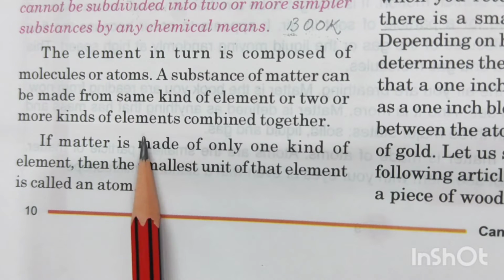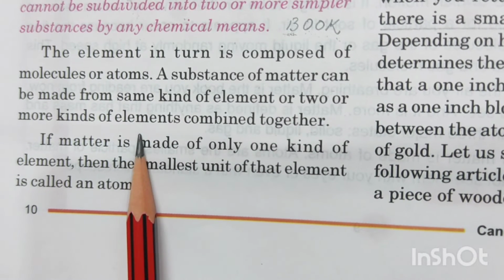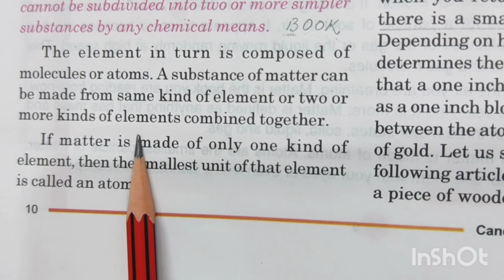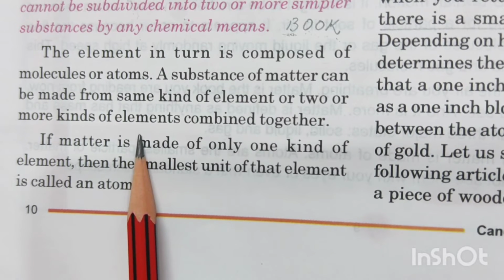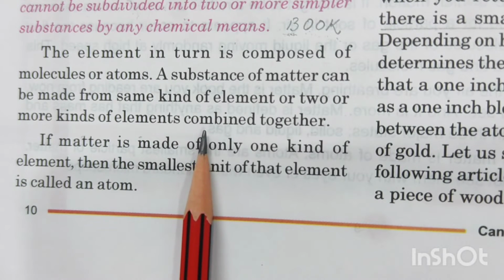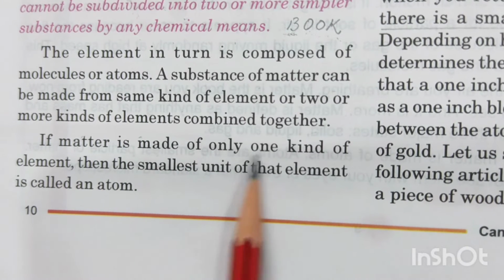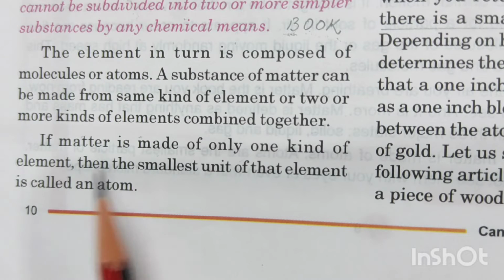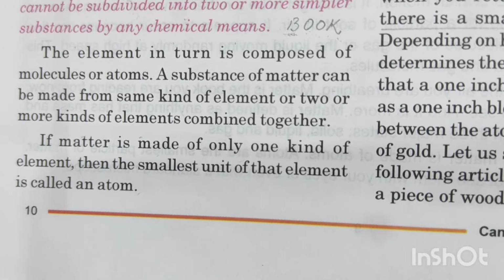Like, a molecule of oxygen will contain only the atoms of oxygen. A molecule of carbon dioxide will contain the atoms of carbon as well as oxygen. So if matter is made up of only one kind of element, then the smallest unit of that is known as an atom.